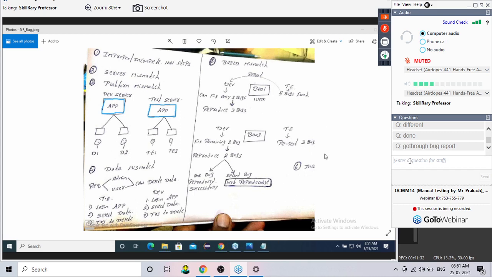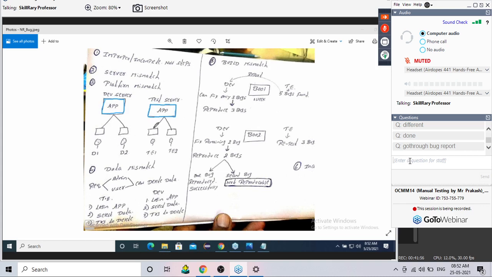Correct, the same application. Once the application is developed and coding is completed, it is moved to the test server. It is the same.